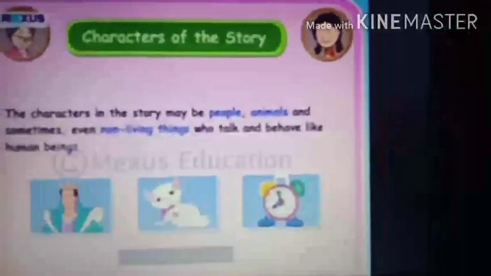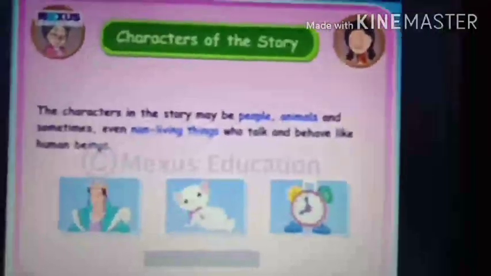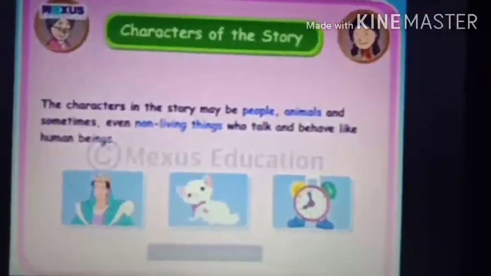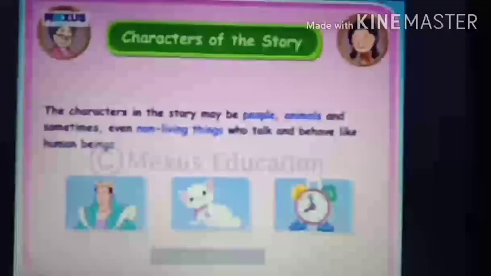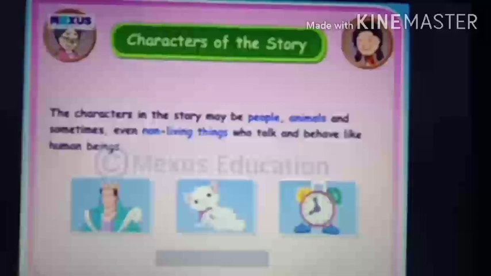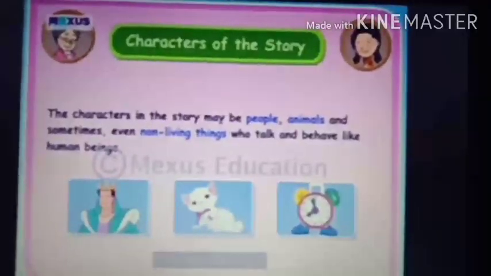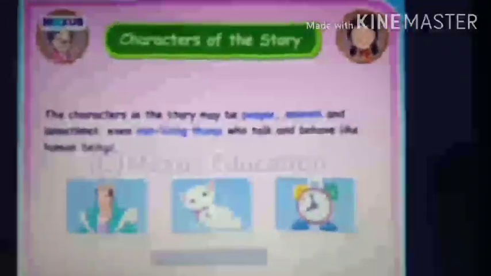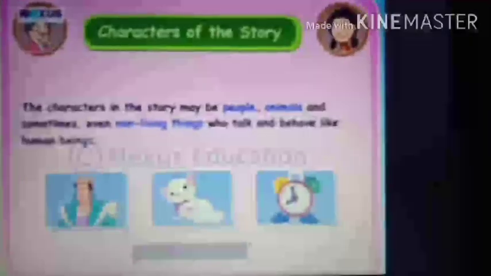So the first point is that you have to find out the characters of the story. Now I showed you the outline of the story, right? In that, which were the characters? Characters means who all were there in the story. Yes, there was a dove, there was an ant, and there was a bird catcher. There were 3 characters in the story. Did you understand? First of all, you have to find out the characters of the story.